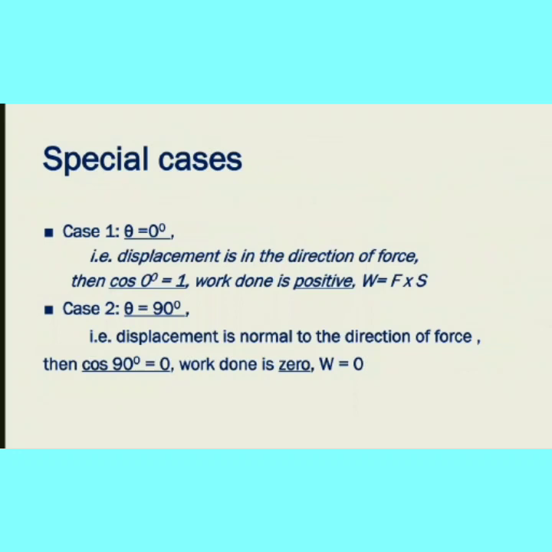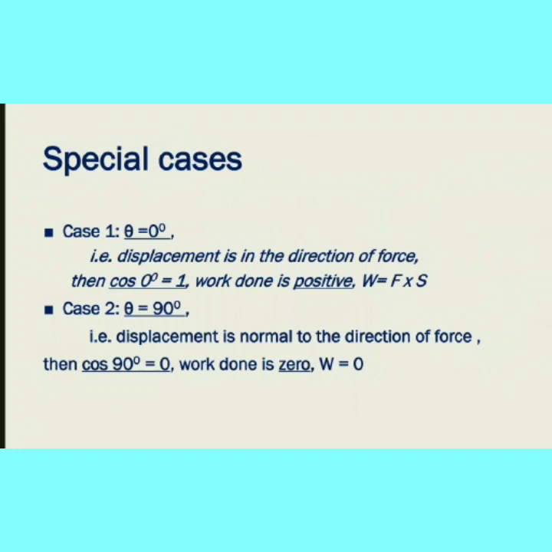So work done is positive. In the formula we are going to substitute W is equal to F cos theta into S. So W is equal to F into S, because cos theta value is 1. The second one is case 2, theta is equal to 90 degree.